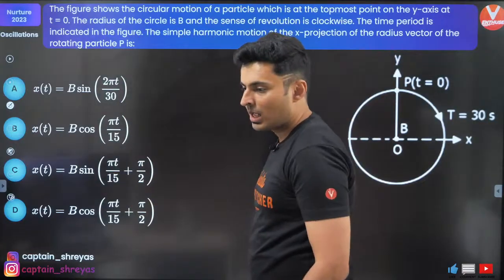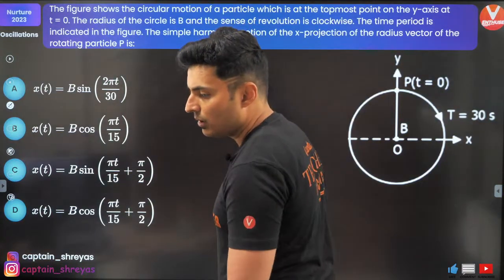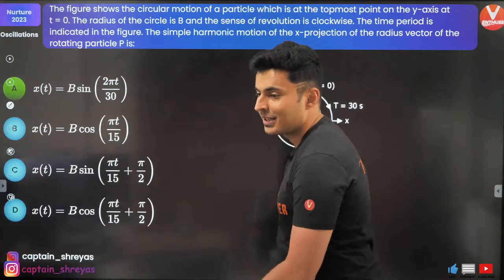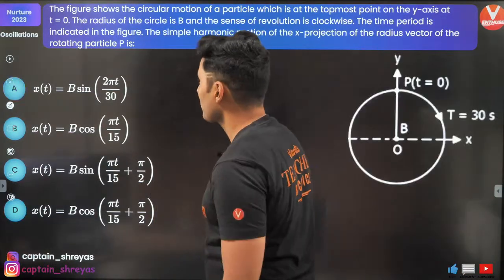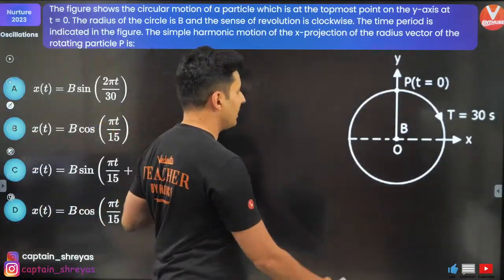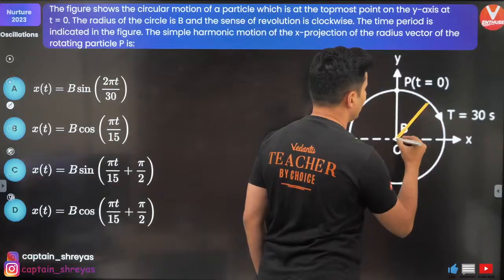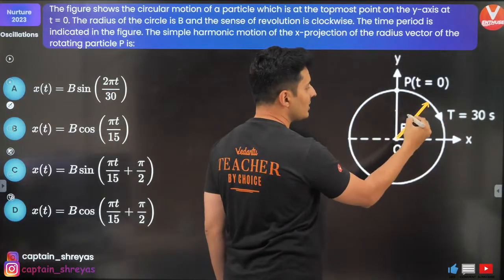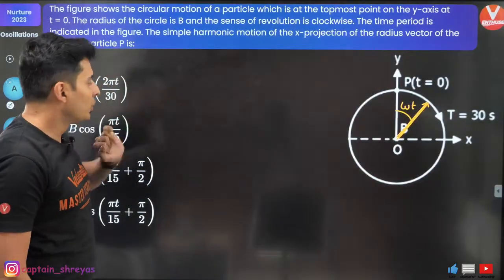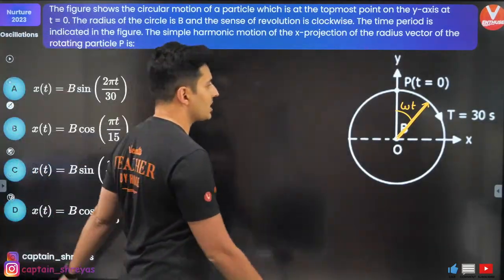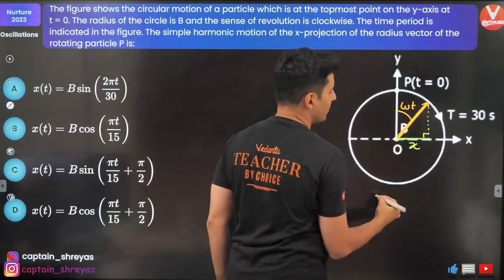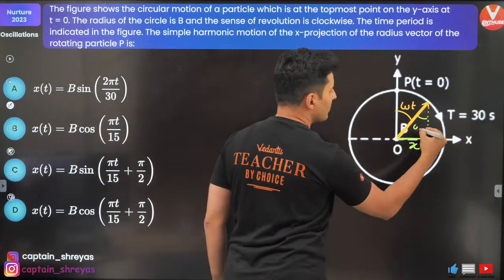Okay, cool. Ramalingam saying A, Anthony also saying A. Well, the correct answer is indeed A. Very good. And I'll tell you why. See, just draw it after some time. You'll get the answer. After some time, the phasor will be somewhere over here. This is t is equal to 0. Obviously, this will be omega t. But we don't want just the position. We also want the projection. So the projection will be on the x-axis. So just draw the projection. This is your x projection. If this is omega t, obviously this is also omega t.